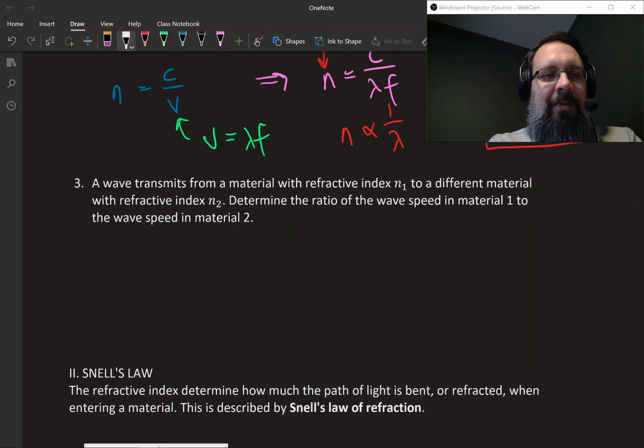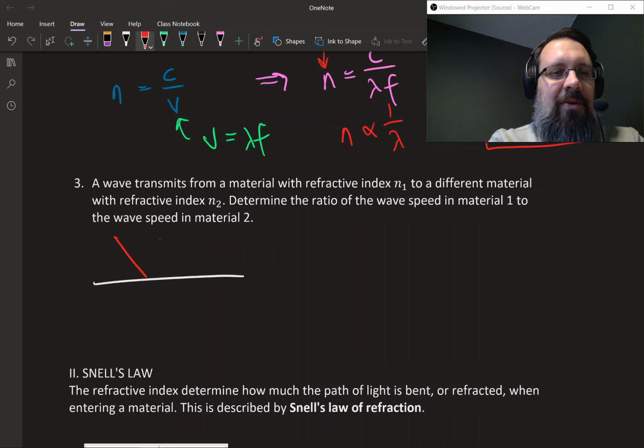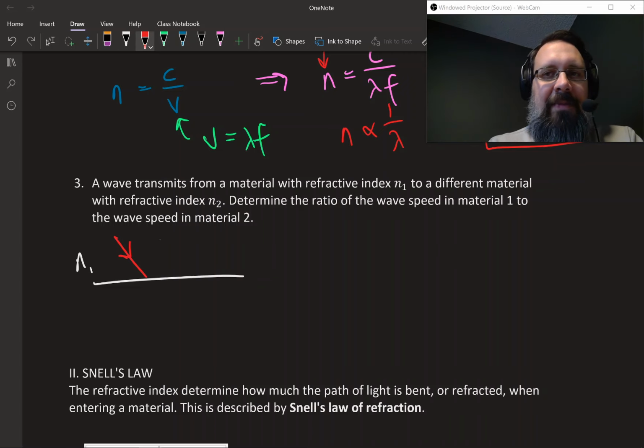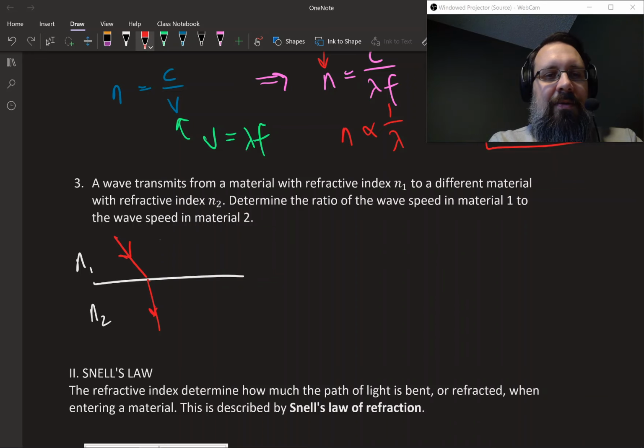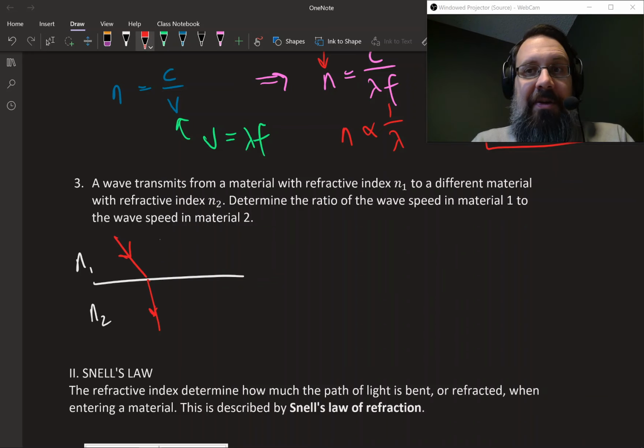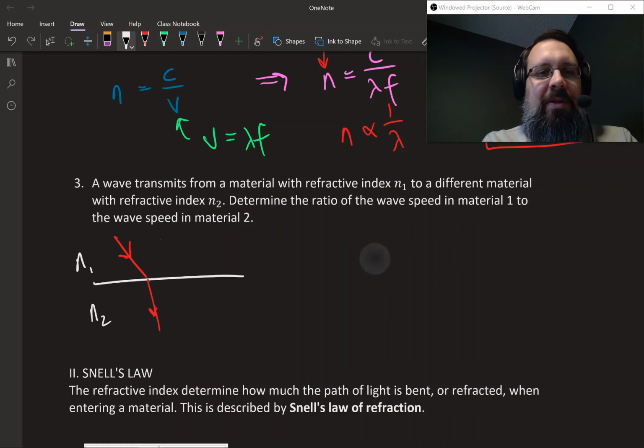Okay, I'll draw a little picture here. Let's say our wave is starting out up here in material 1. I'll call this n1. The light beam comes in, hits this boundary, and then it's going to refract. I'll just make it refract that way. It's going to refract into n2. So the question is, what is the ratio of the wave speed in material 1? So what's the ratio of v1 to v2?